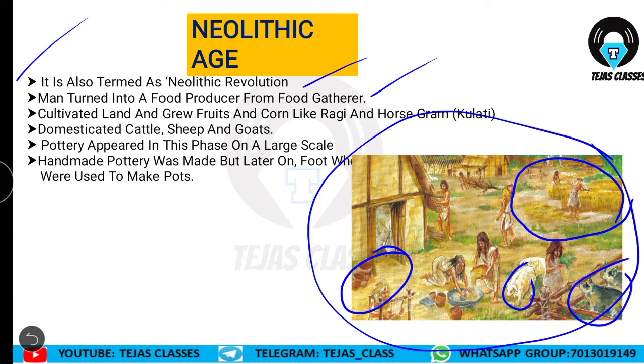Initially, what did ancient man used to do? He used to search for food, hunt for food for himself. Now he has started producing crops. So he started agriculture, produced crops, and started selling those crops in exchange for something. We'll see what that something is. Now, they cultivated land and grew fruits and corn like ragi and horse gram.